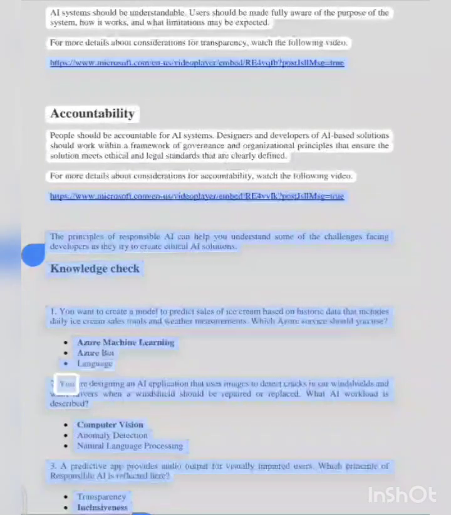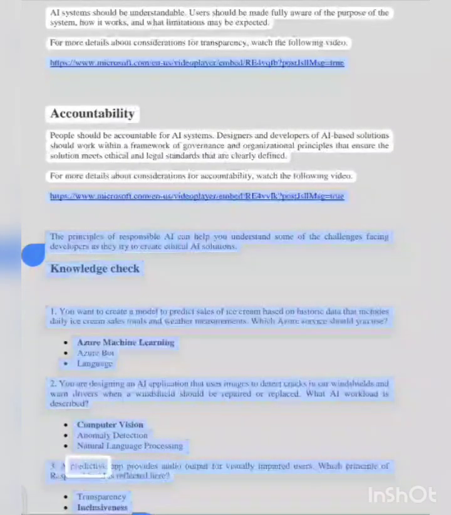2. You are designing an AI application that uses images to detect cracks in car windshields and warn drivers when a windshield should be repaired or replaced. What AI workload is described? Computer vision, anomaly detection, or natural language processing.